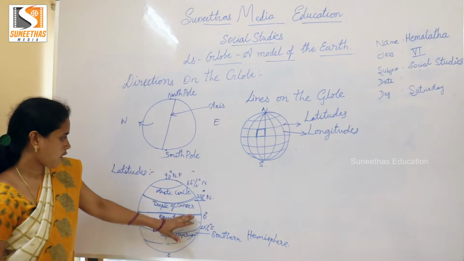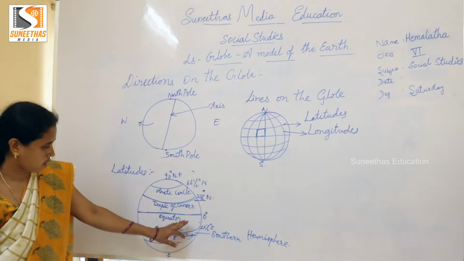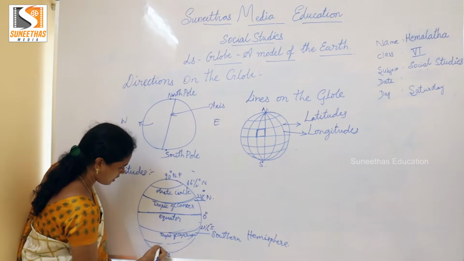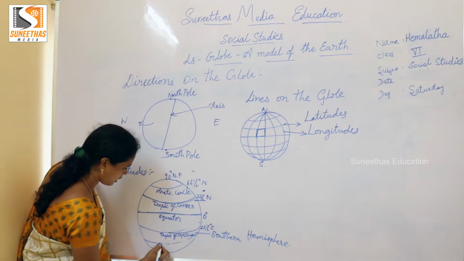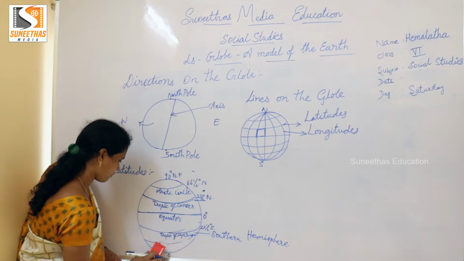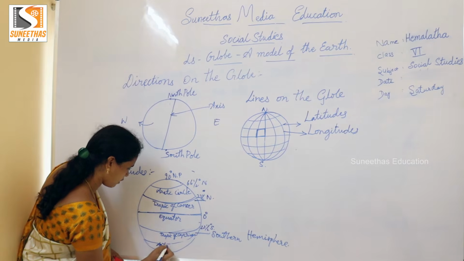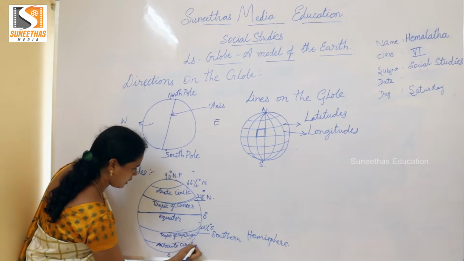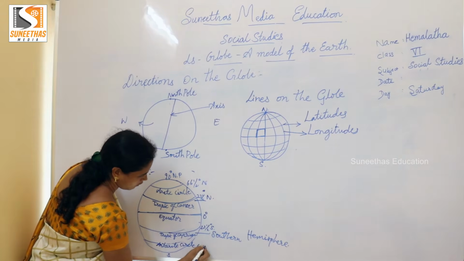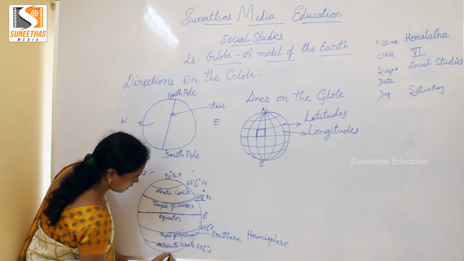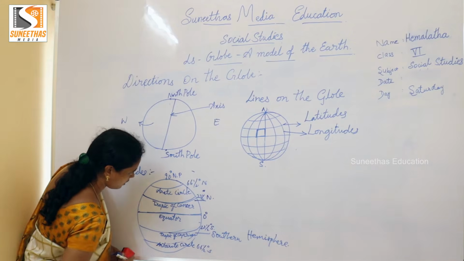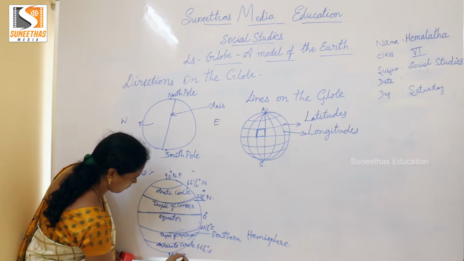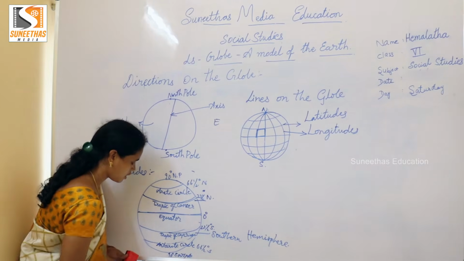All the northern latitudes are denoted by N, and all the southern latitudes are denoted by S. Another important one is the Antarctic Circle, which is 66.5 degree south, and the last is 90 degrees south, the South Pole. These are only dots.